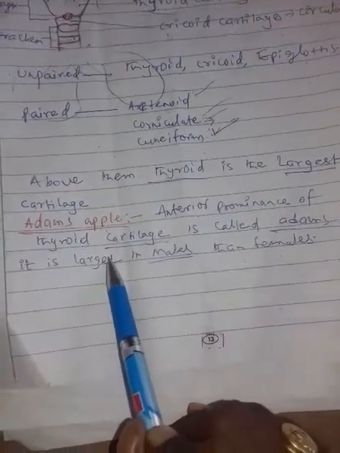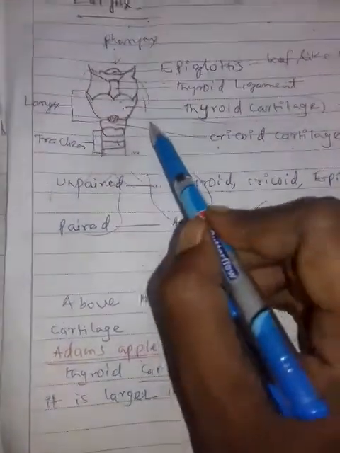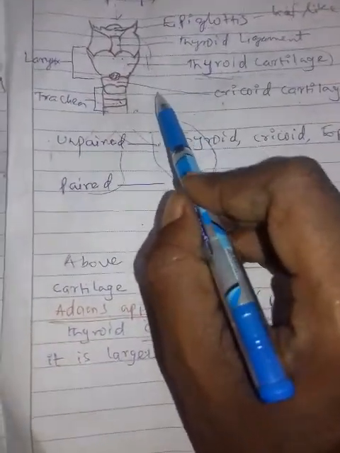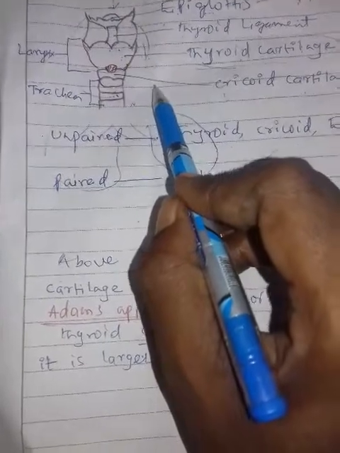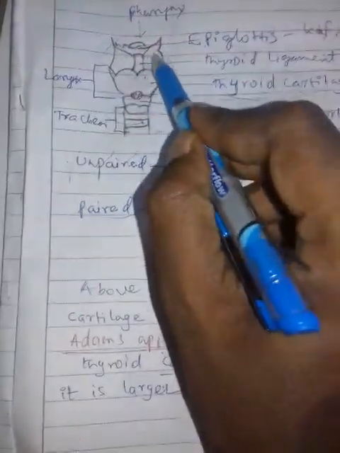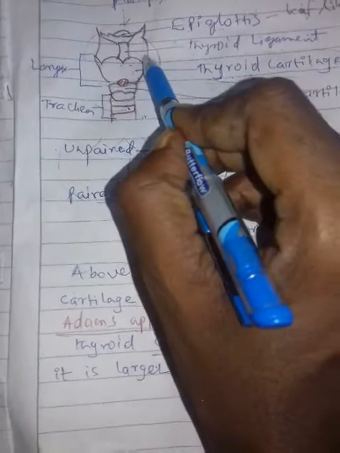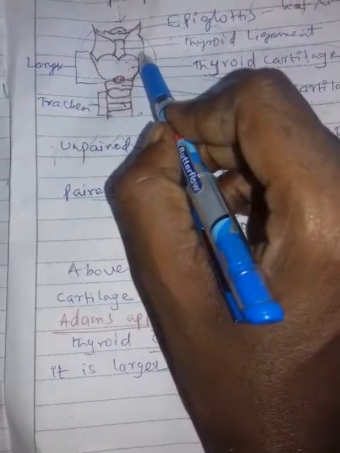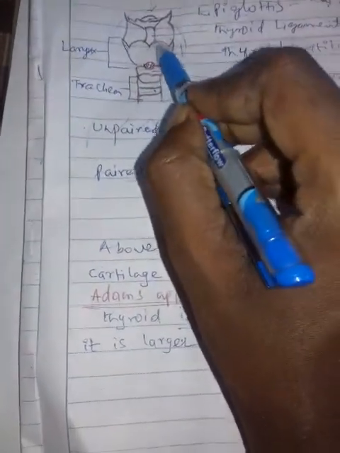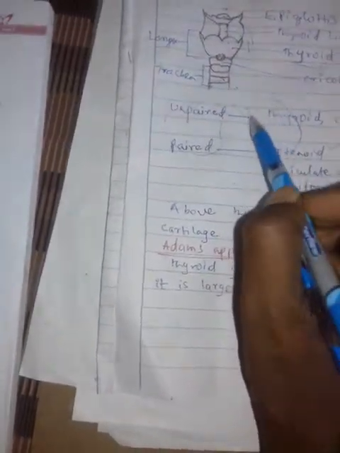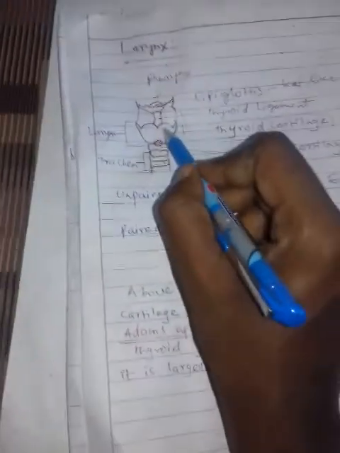Followed by the next one, inside the larynx there is a pair of folds of mucous membrane, called the vocal cords. Which vocal cords? True vocal cords. The true vocal cords present inside the larynx are able to produce sound during exhalation of air. Now, the space between the two vocal cords in the larynx is called the rima glottidis.